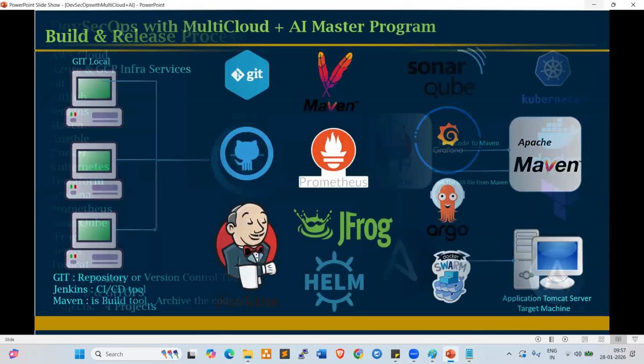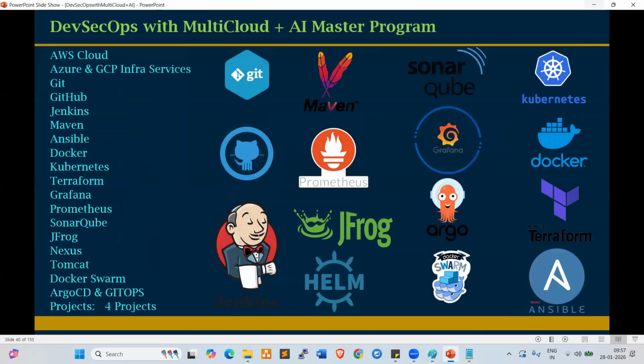These are the tools we are going to cover in our course. We are going to work on these tools, right? In our course, AWS cloud will be covered fully. Azure and GCP also will be covered. Git, GitHub, Jenkins, Maven, Ansible, Docker, Kubernetes, Terraform, Grafana, Prometheus, SonarQube, JFrog, Nexus, Tomcat, Docker Swarm.